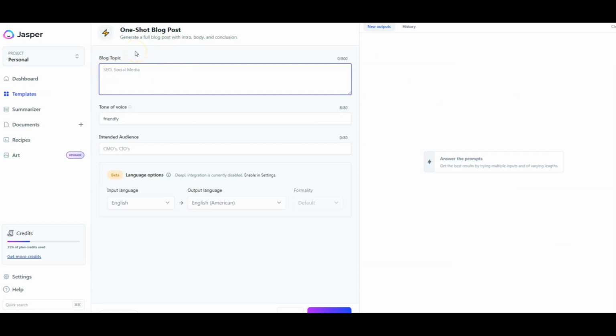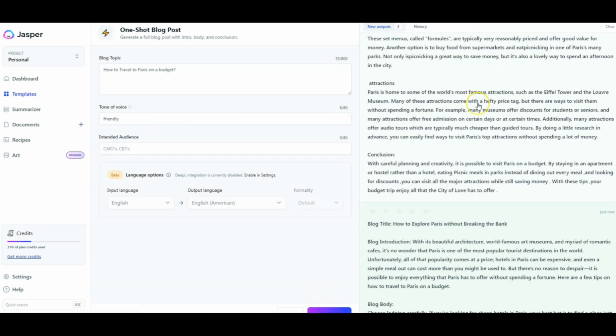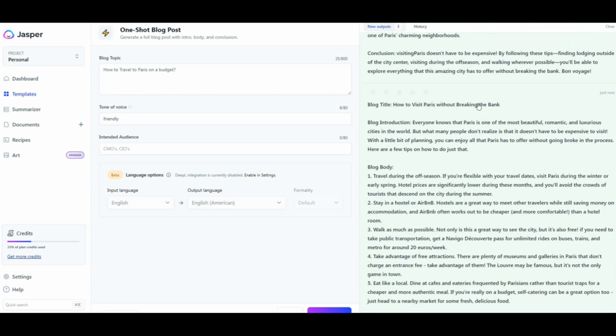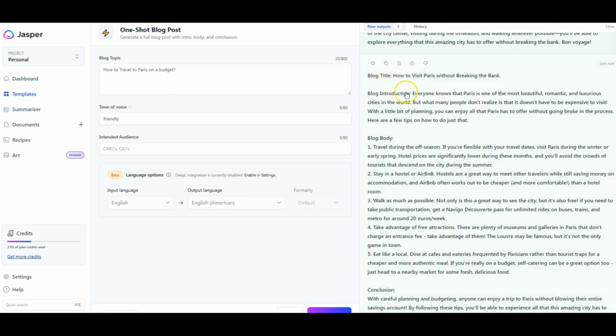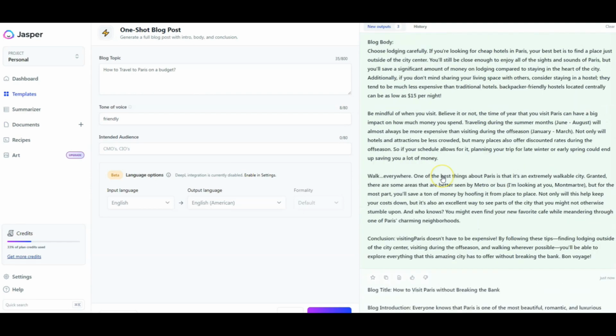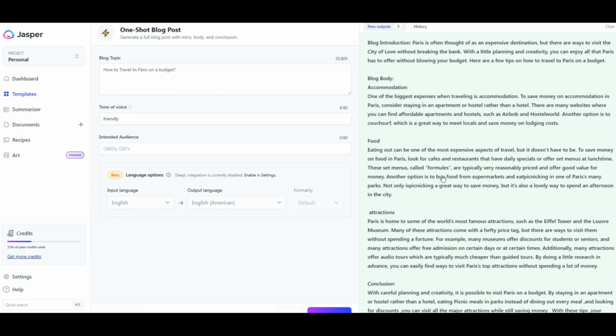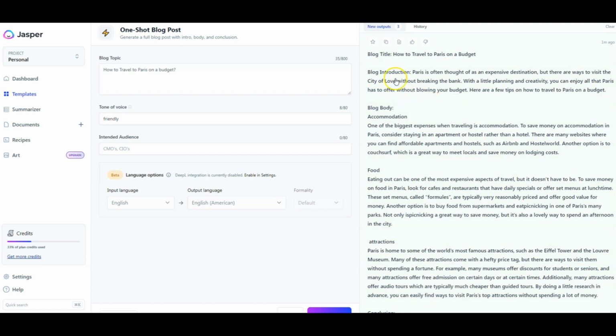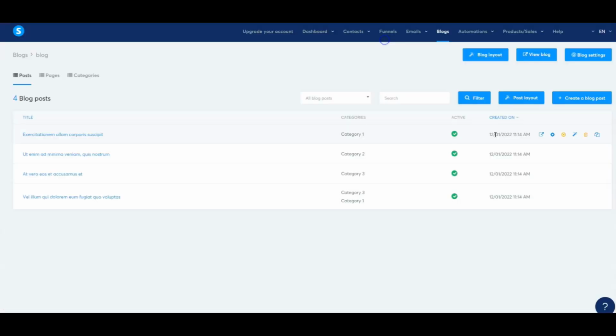For this example, I will use a blog topic from the travel niche. The topic will be how to travel to Paris on a budget. The tone will be friendly, and I just need to click on the generate button at the bottom. We can see that Jasper wrote us 3 options of blog post. Every post has a title, introduction paragraph, body paragraph, and conclusion. Of course, we can combine all 3 options. For this demonstration, I will just copy the first one. In System.io, I will click on create a blog post.